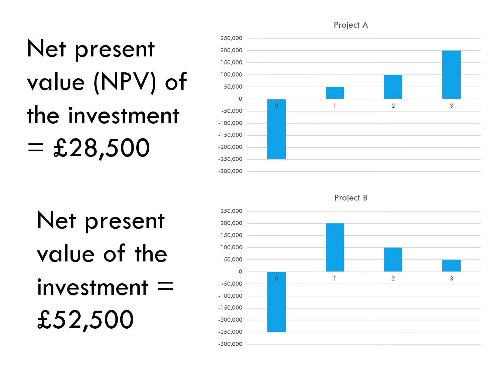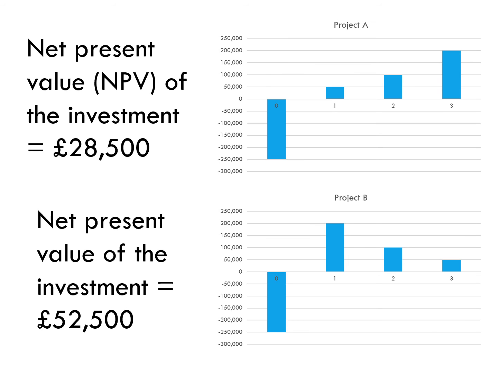So remember, these would both have the same average rate of return, but we can see because with Project B we get our money back sooner, this project actually comes out preferable because it takes into account we'd rather have money sooner and then be able to reinvest that than be waiting a long time for our return. So more discount is applied to this than it is applied to this.